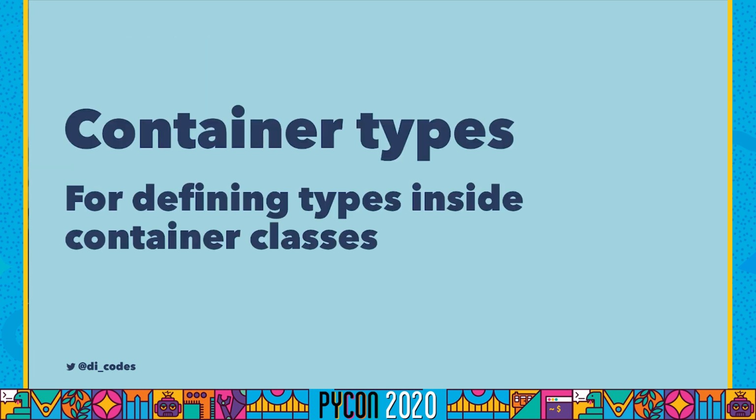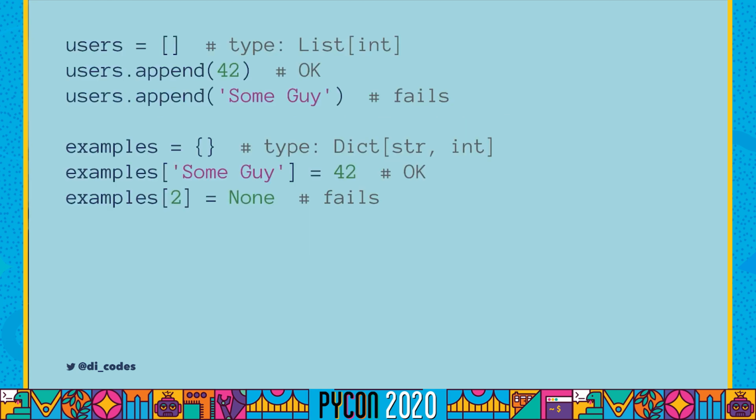The PEP also gives us container types. Container classes are things like lists and dictionaries that contain other objects. So container types are really important because they let us define the types inside of a container class. So for example, I could create a users variable here that is typed as containing only integers. And I can add integers to it and that's fine, but if I try to append something like a string, it will fail. And similarly for a dictionary, I can type the key and the value. So here, examples contains keys of strings, values of integers. So I can set some guy equal to 42 and that's fine, but I can't use a key of an integer.